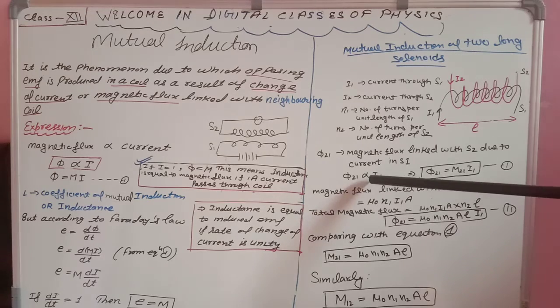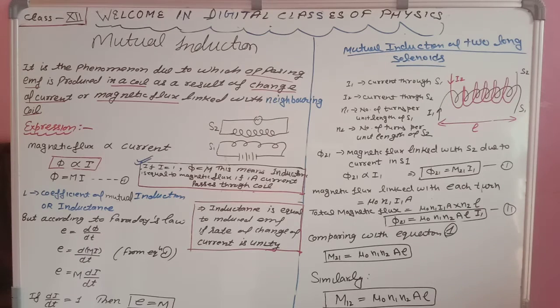So phi 21 is directly proportional to I1. When this proportionality sign is removed, capital M will come. But here we give the name M21, mutual inductance of S2 with respect to S1. So what will be the magnetic flux? Magnetic flux is magnetic field into area. The magnetic field of a solenoid, which we have studied in Ampere's circuital law, is mu naught nI.